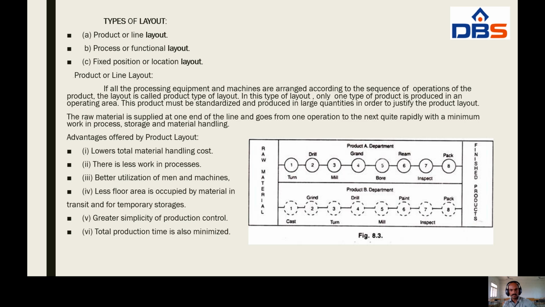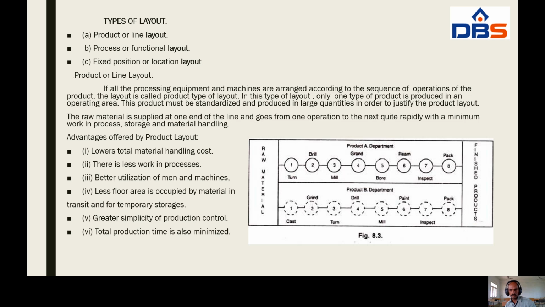Under product A department, the first section is turning, the second section drilling, the third milling, next grinding, next boring, next reaming, next inspection, and the next section is packaging section, and finally the goods go to the finished goods store.